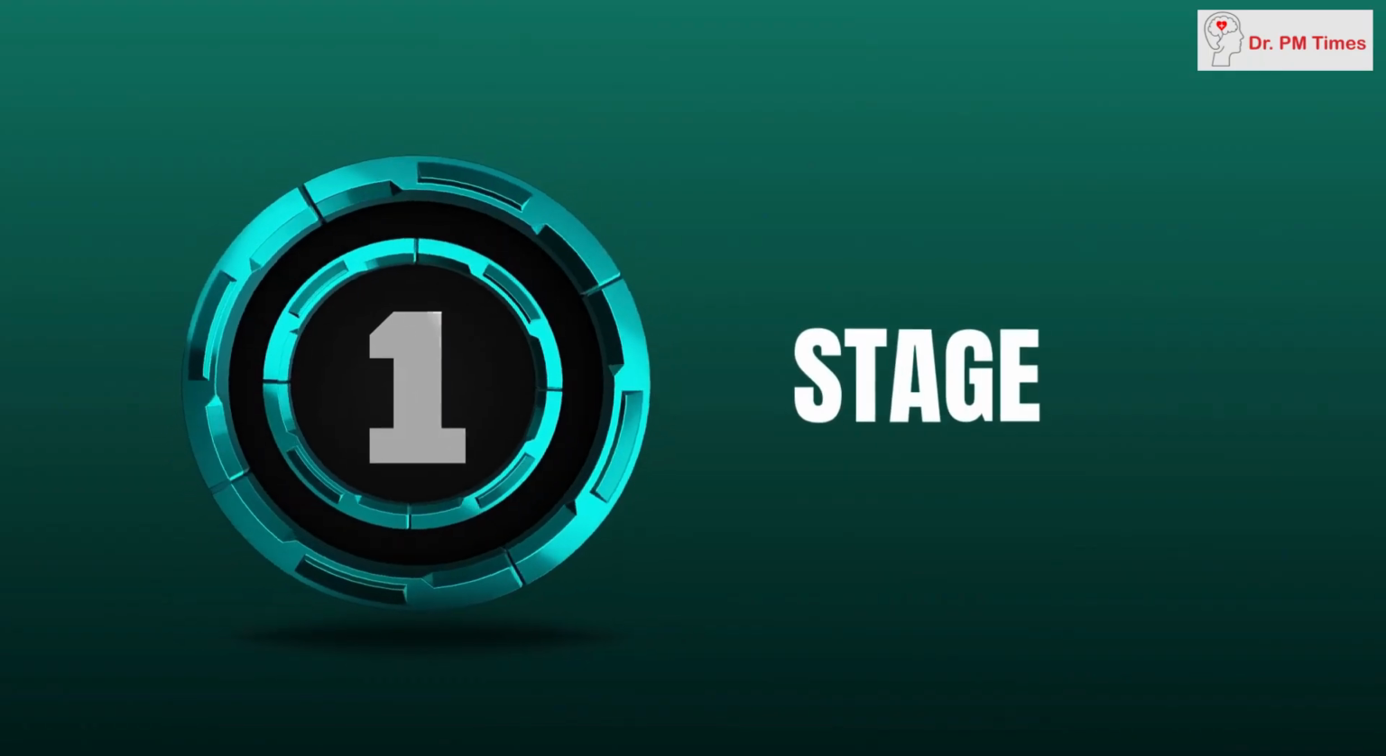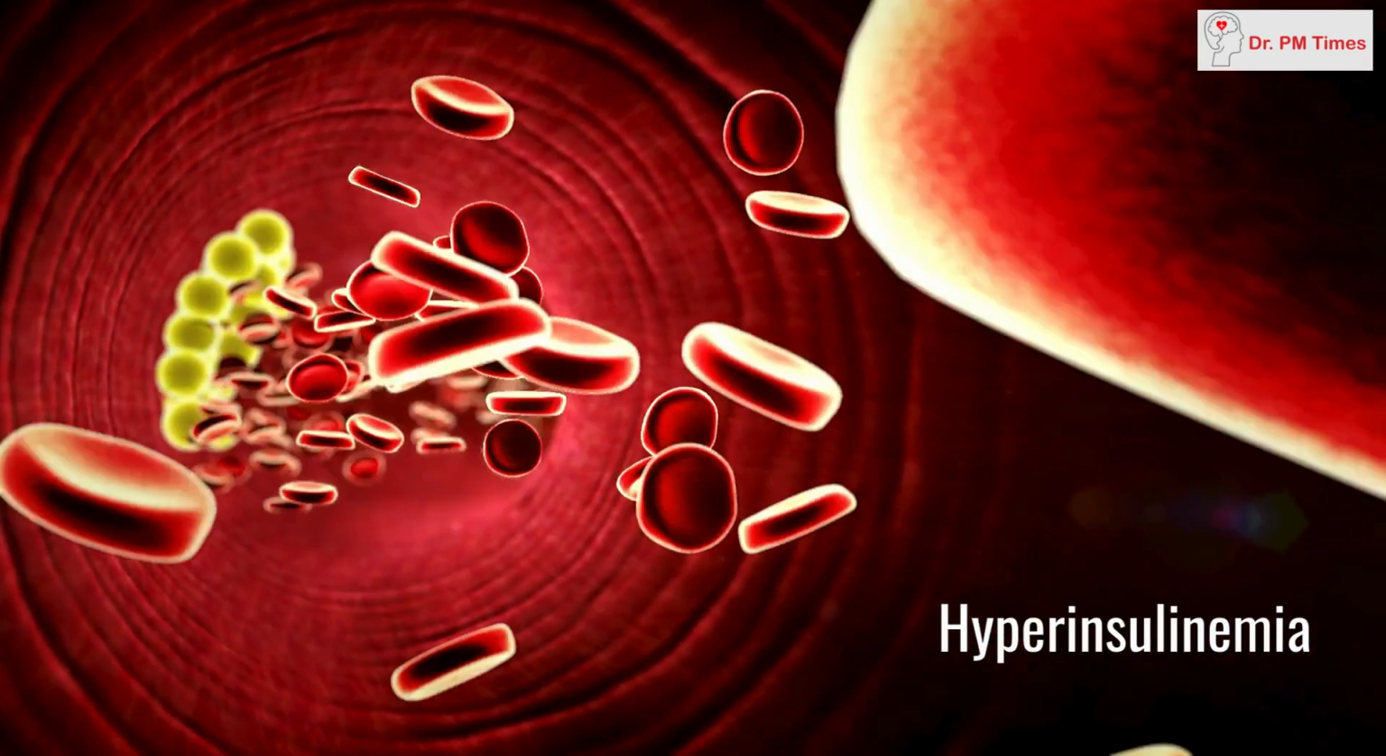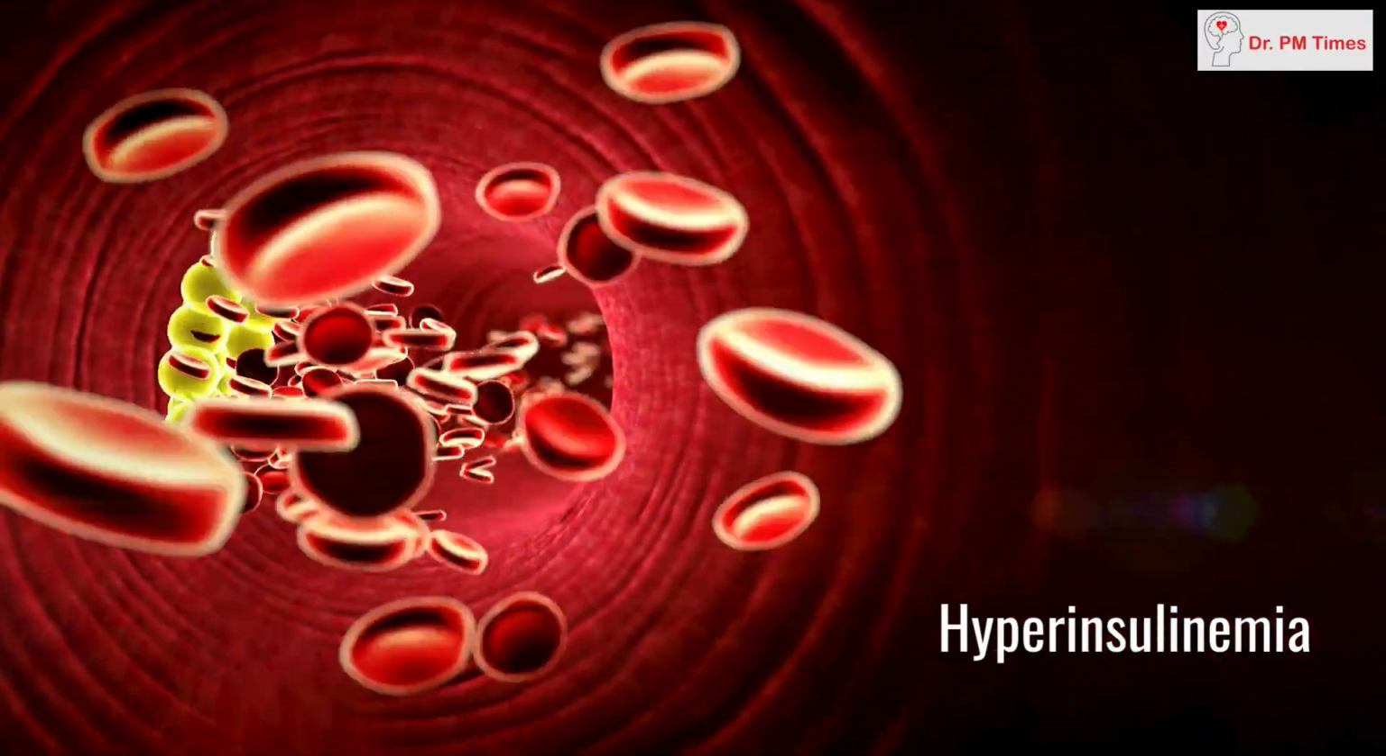So the stages: it starts with stage 1 where the insulin secretion may be normal. The blood glucose level also will be normal. The person is absolutely euglycemic, that is, having a normal glucose level, but the insulin level may be increased due to the insulin resistance, which is called hyperinsulinemia, which is the first stage of diabetes.